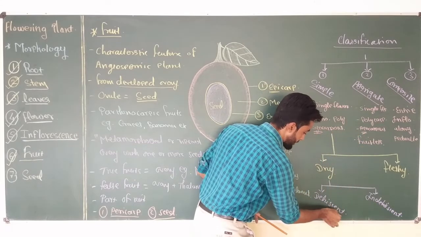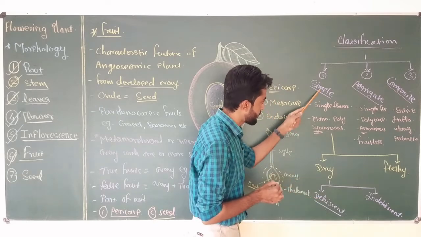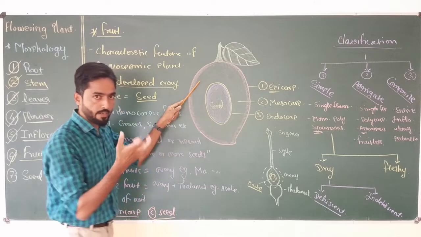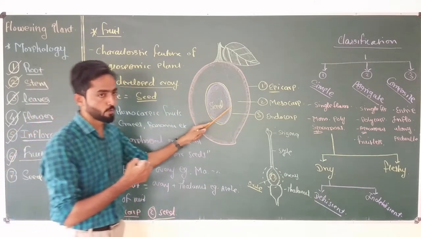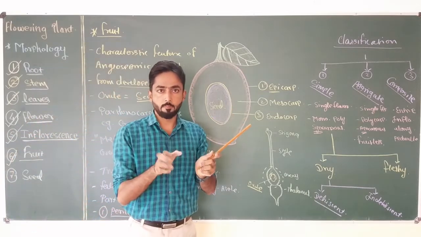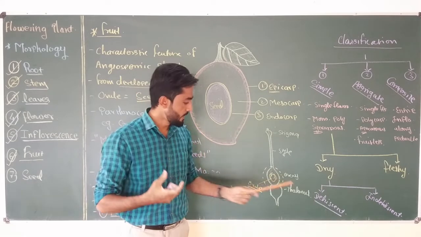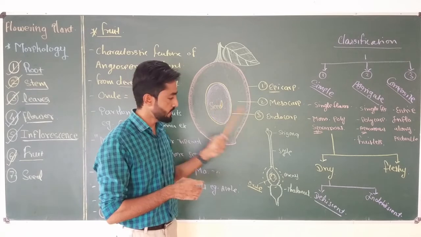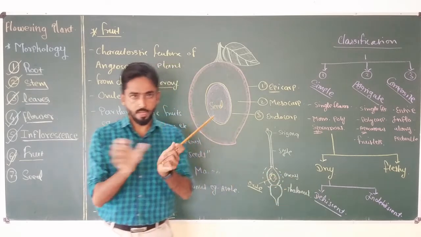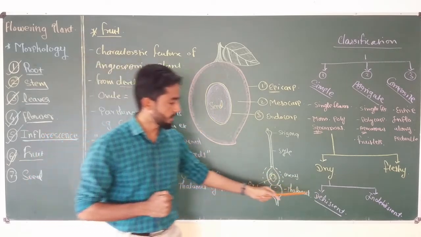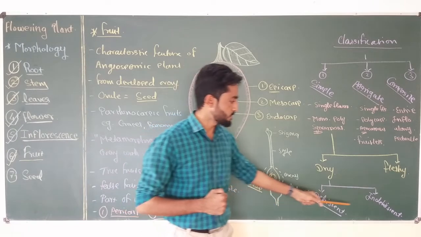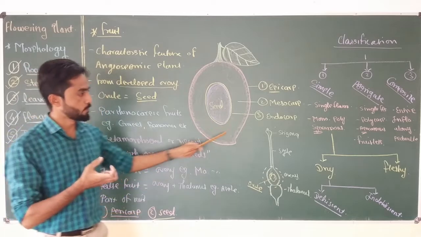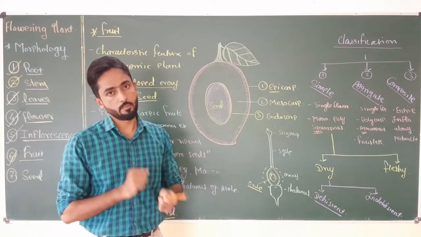In the case of the dehiscent type of dry simple fruit, generally the epicarp, mesocarp and endocarp, that means the pericarp of the fruit, breaks down after maturation of the fruit. This happens for proper dispersal of the seed. So in this type of fruit, the fruit generally breaks after maturation, so they are called the dehiscent type of fruit. And in the case of indehiscent, the pericarp of the fruit remains intact after maturation.